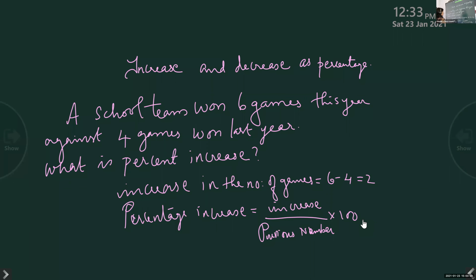Okay, so here what it will come, 2 by what was the previous number? 4 into 100. So how much percent? Half into 100, half 50. So we can say it is 50% increase.